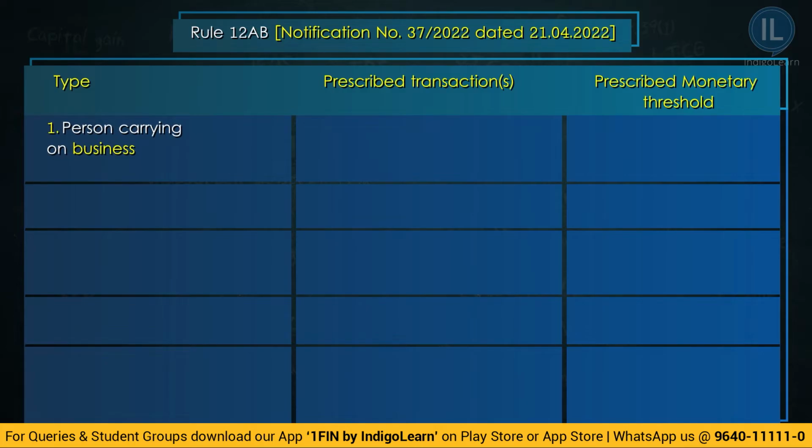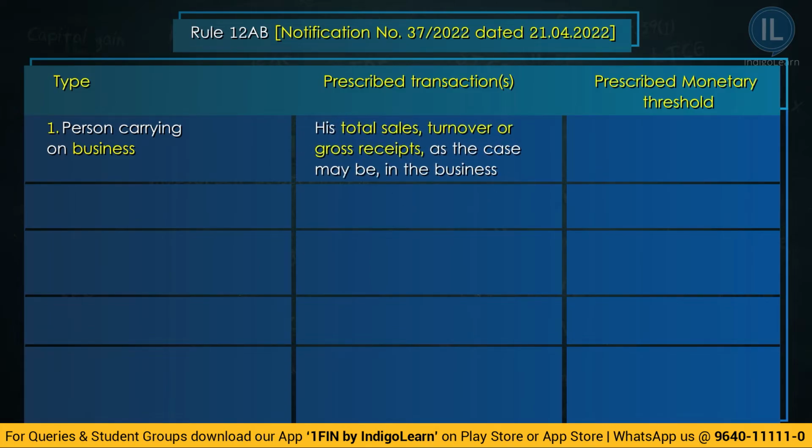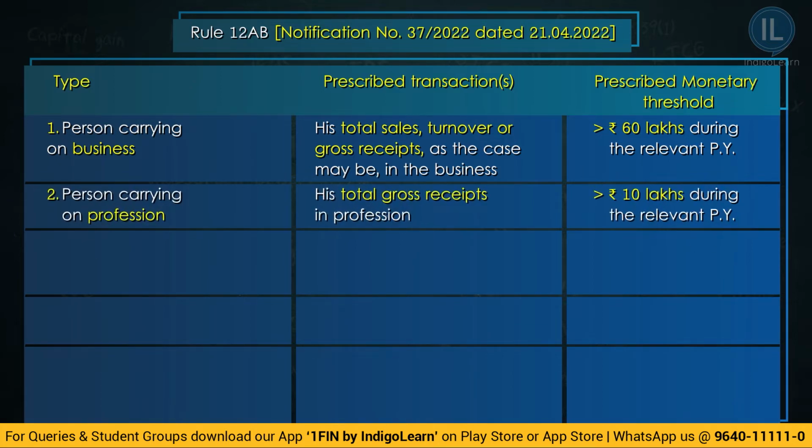Number 1, a person carrying on business if his total sales, turnover or gross receipts exceeds 60 lakhs during the relevant previous year. The second category is a person carrying on a profession if his total gross receipts from the profession exceed 10 lakhs during the relevant previous year. Here, the Act is talking about profession. It did not specify whether it is a specified profession or not, which means if any person other than a company, LLP or firm is carrying out a profession and if the gross receipts from the profession are greater than 10 lakhs, then he must file the income tax return